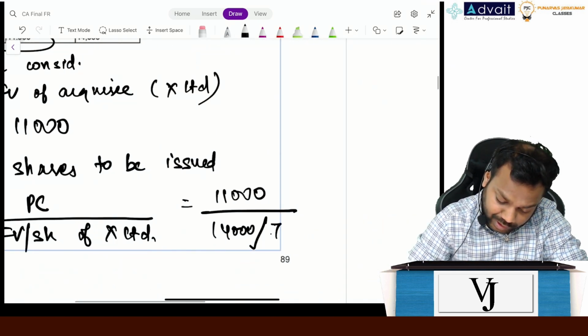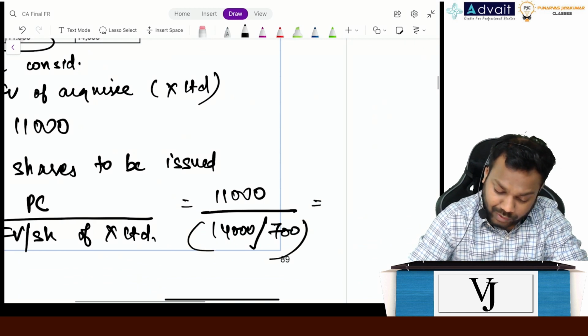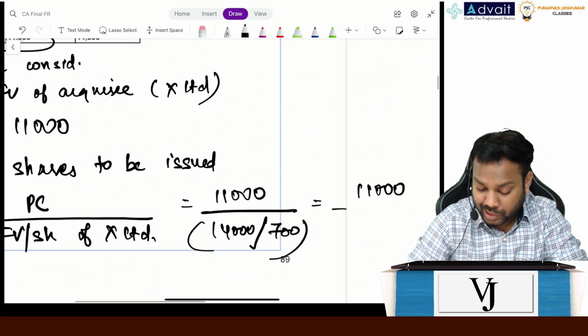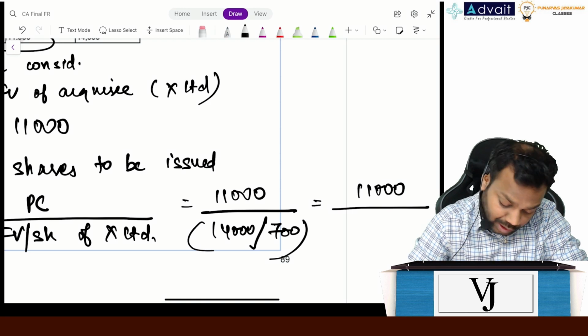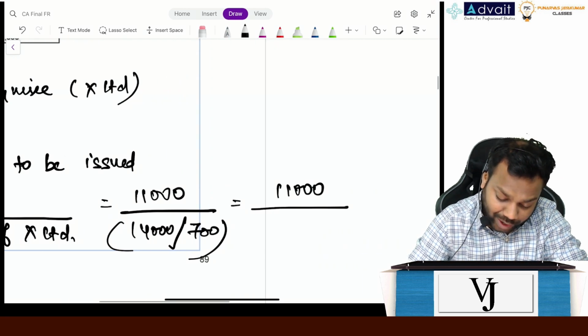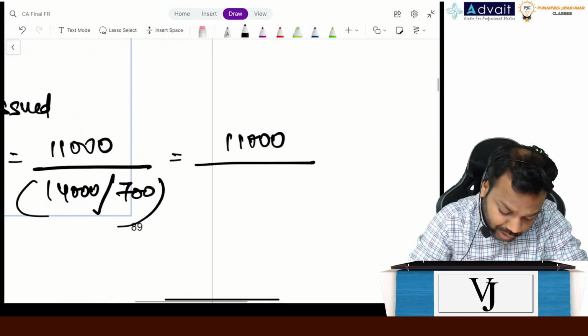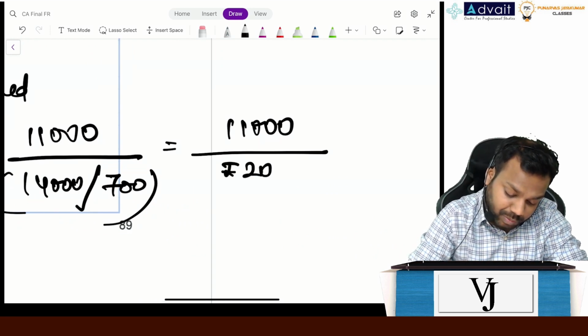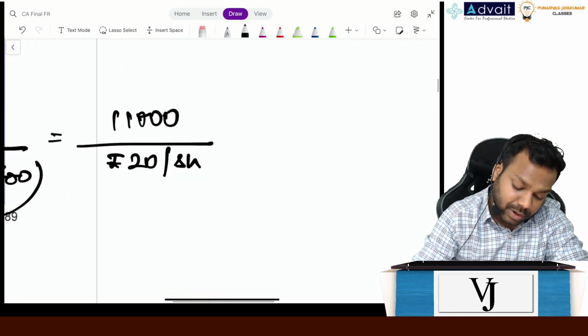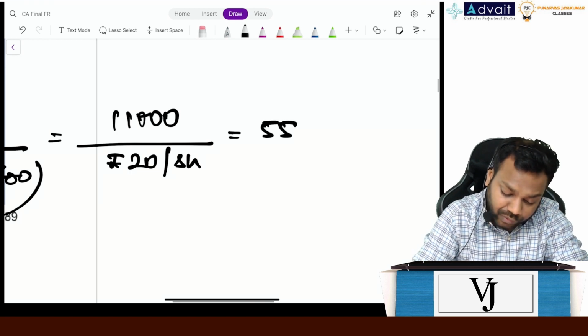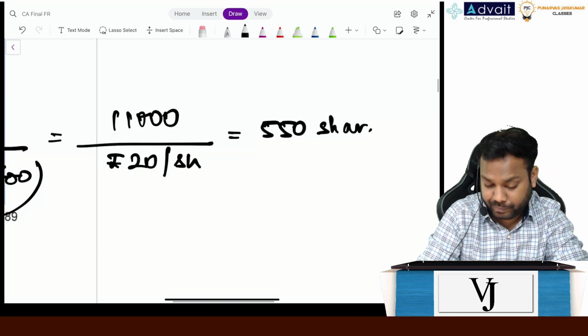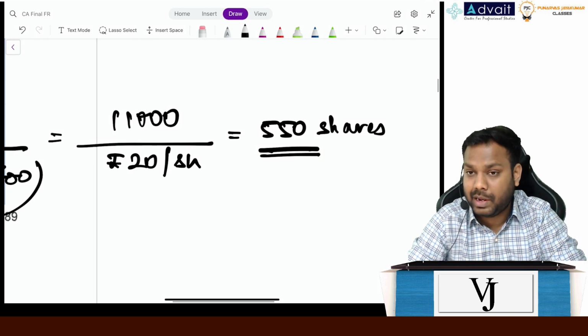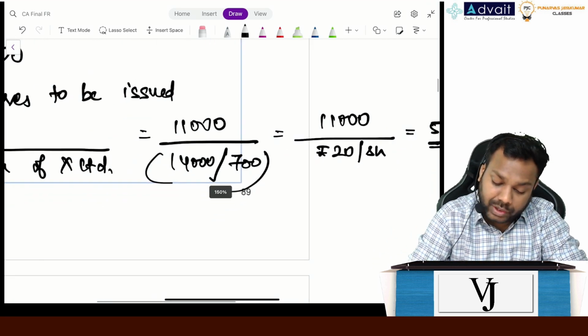Divided by 700. So 11,000 is the purchase consideration which has to be settled for the shares of Y Limited, the fair value of which is 20 per share. Okay, you can write here rupees 20 per share. So the number of shares to be issued is 550 shares. Clear everyone? Now this is the number of shares to be issued.